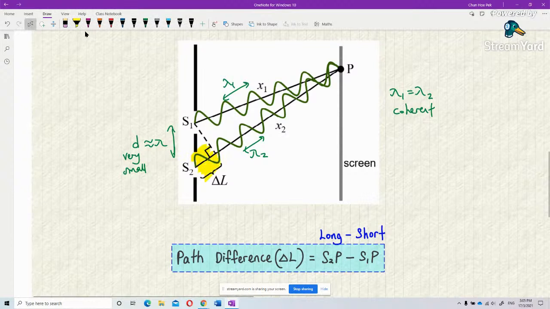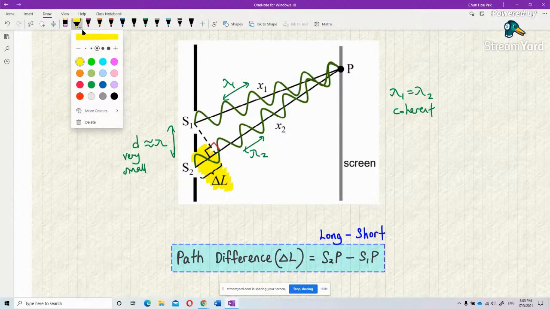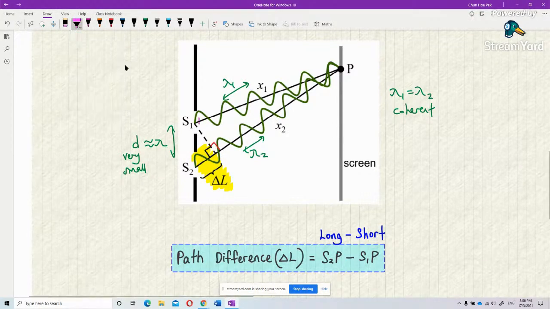Longer by this amount. How to get this line? We just draw a 90-degree line. I like to use color, color helps me a lot. You see, this length and the length from here, they are equal.